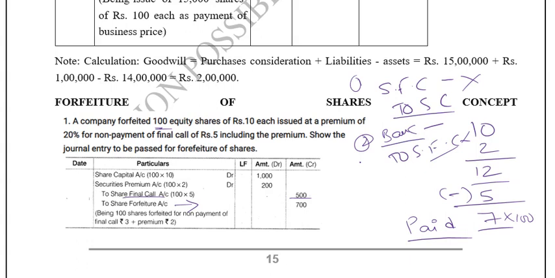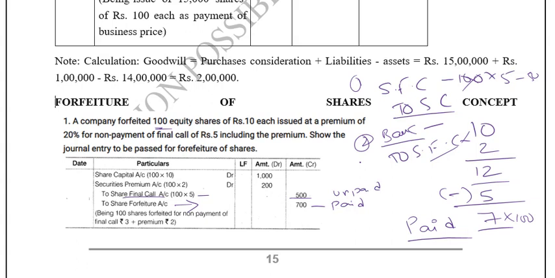Because we have passed this accrual entry, now we have to reverse it. Because we thought that he will pay, we passed the accrual entry. So we would have passed share final call to share capital, 100 into 5 rupees, 500. Now we have to reverse that, and only then will it get knocked off. So we are reversing it here, 5 rupees. One is the paid amount, another is the unpaid. As simple as that. Paid plus unpaid will come to your credit side.